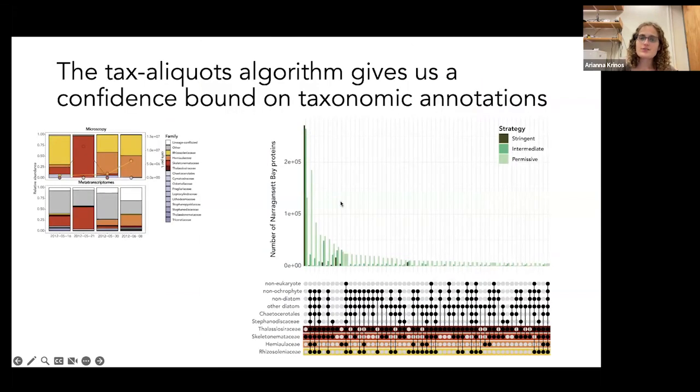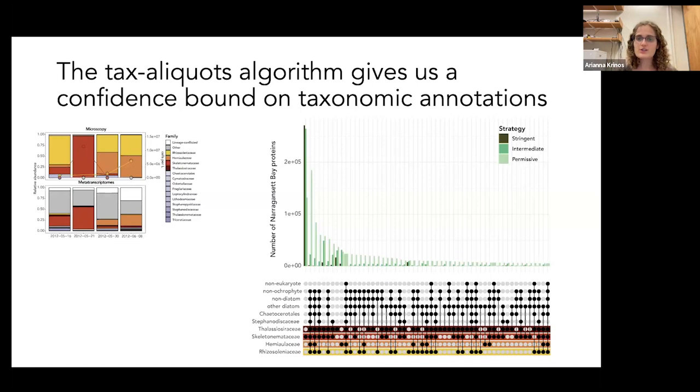And I won't have time to really talk about this in detail today, but I have worked on a solution, or a path forward towards annotating sequences with higher confidence, or being able to interpret uncertainty in taxonomic annotation, that I call taxaliquots, which is a method of using clustering rather than alignment to constrain the uncertainty in taxonomic annotation of sequences in meta-omic data.